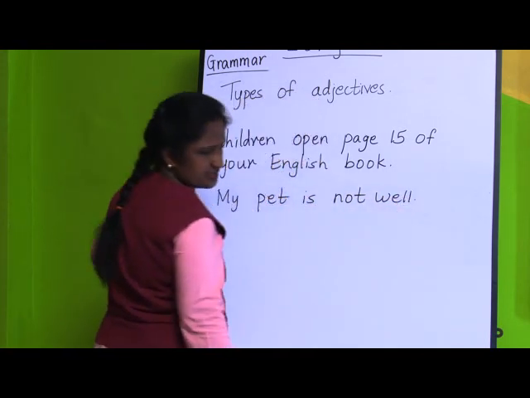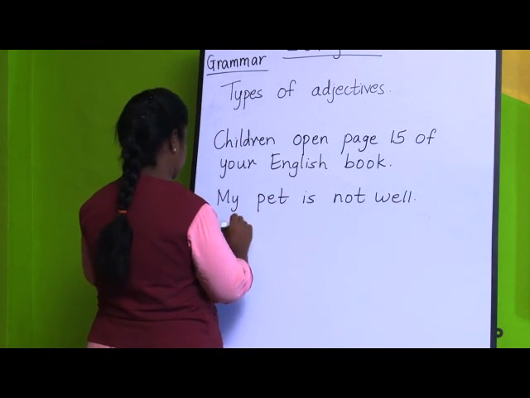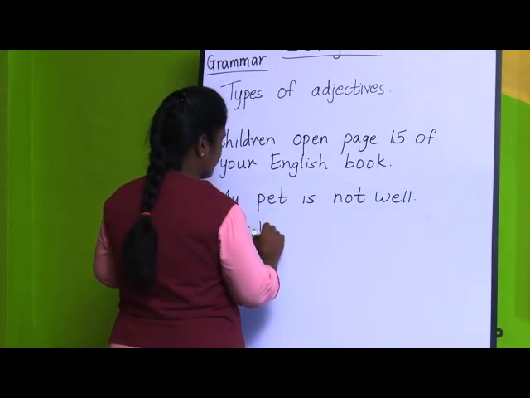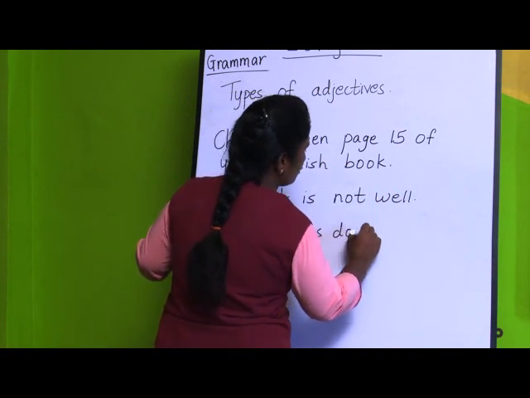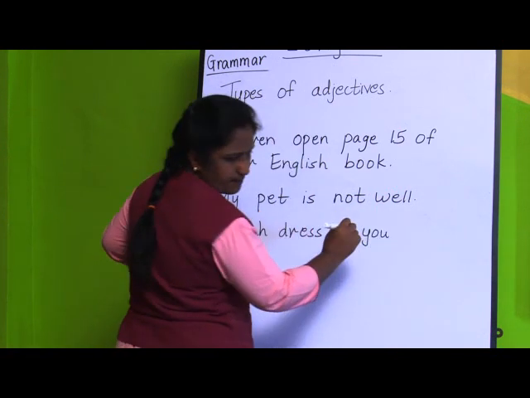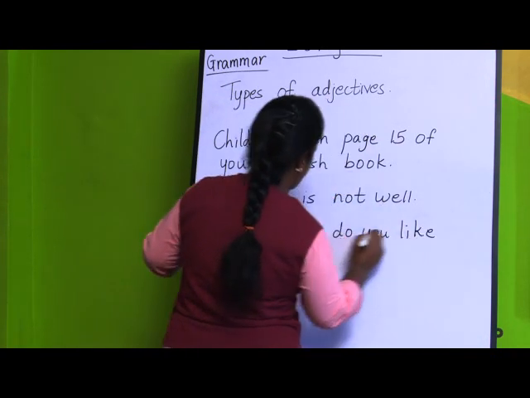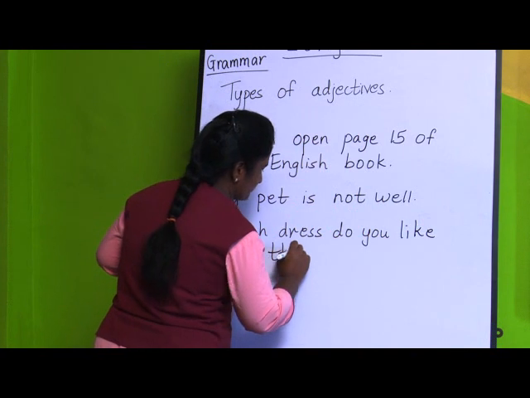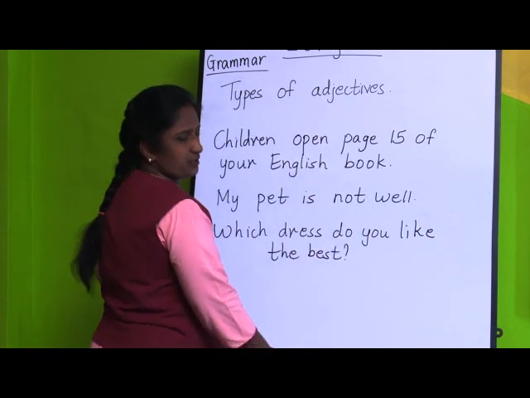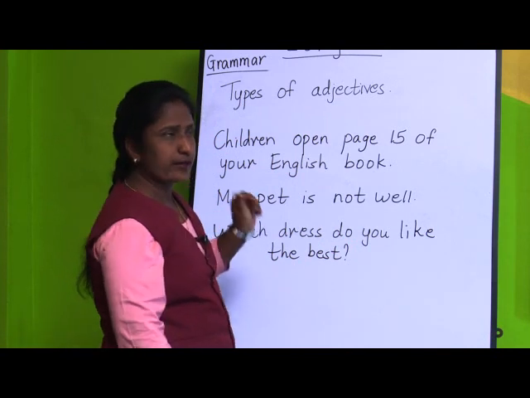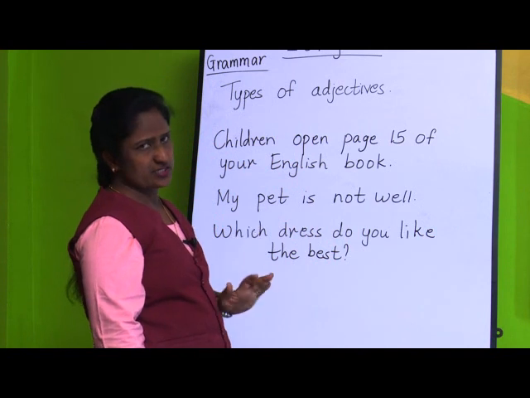And one more sentence: which dress do you like the best? If you see all these three sentences, here it is told that you have to underline the interrogative adjectives